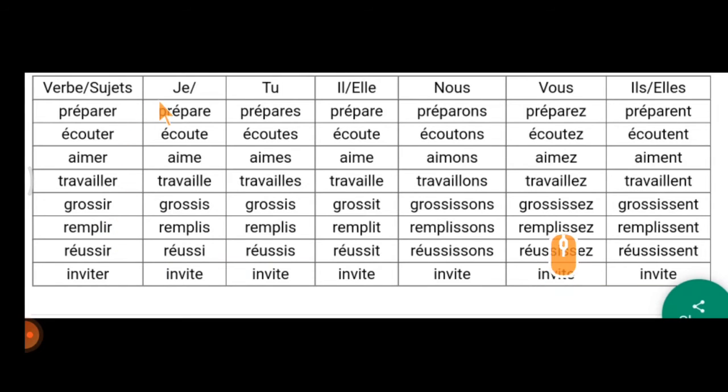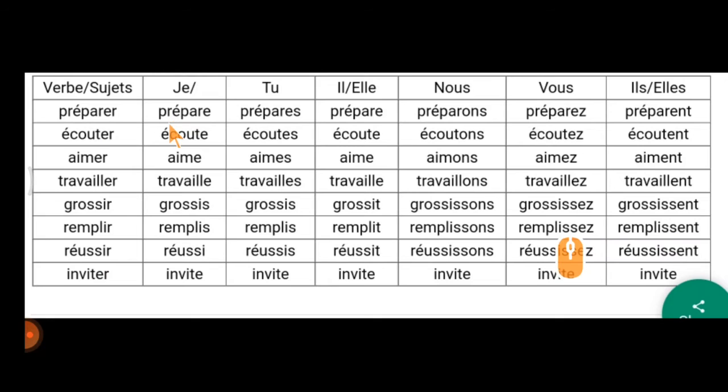So you already know the rules that when the verb ends with ER, the endings will be E, ES, E, ONS, EZ and ENT. And when the verb ends with IR, the rule is IS, IS, IT, ISSONS, ISSEZ, ISSENT. So now we are going to see all the verbs one by one.